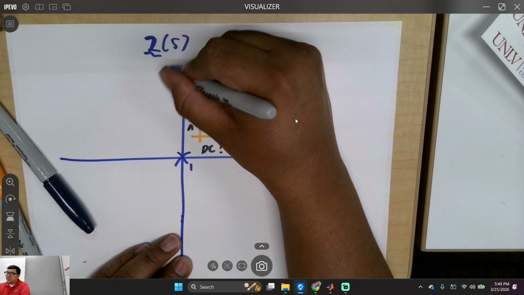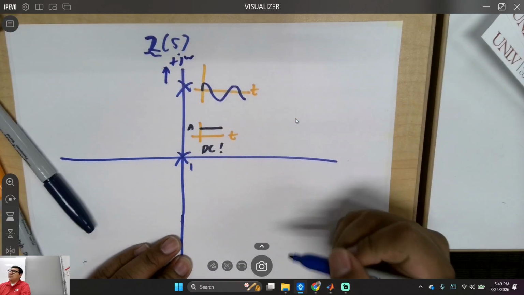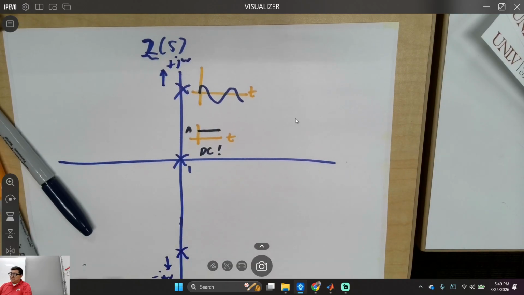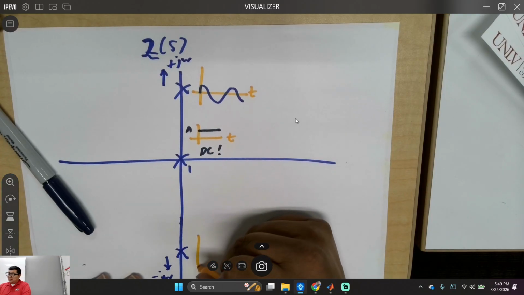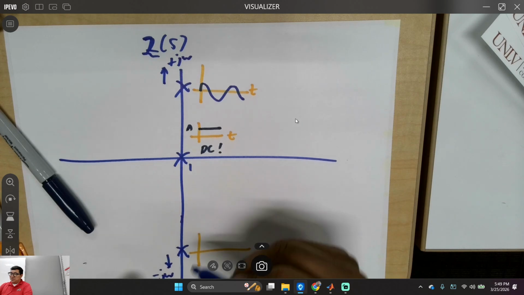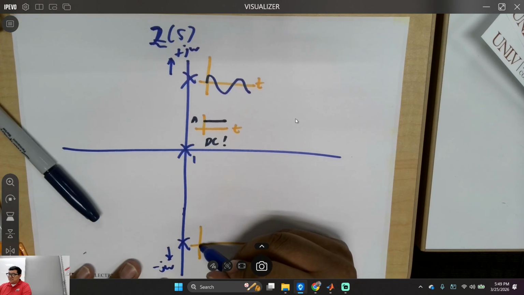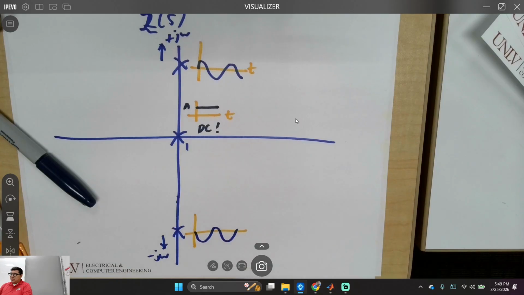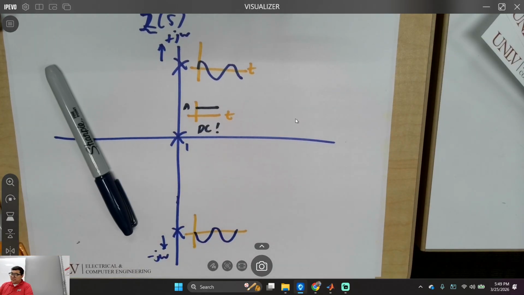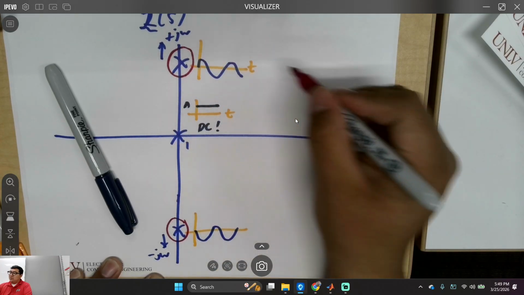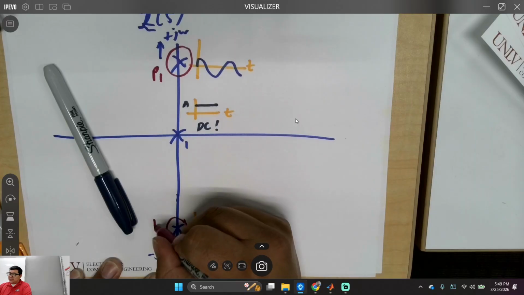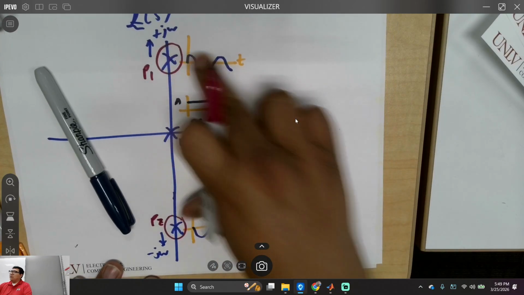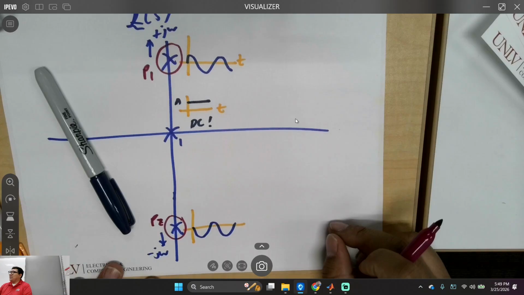So going this direction, you get positive j omega, but going down this way, you get minus j omega. So what is this one going to look like? It's going to have a negative frequency component. So it's just going to wiggle like the other way around. Like this. Yeah, that's a bad drawing. But you see what I mean? And then if you add this and this, P1 and P2, because complex conjugates, you get the real signal back. Does that make sense with everybody?